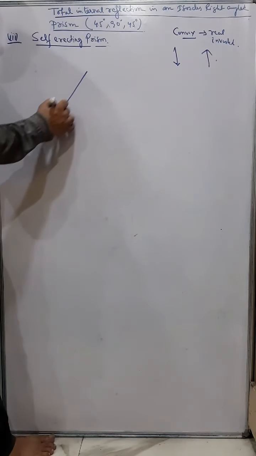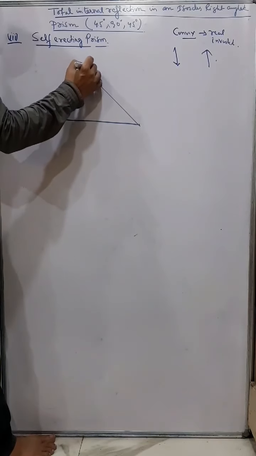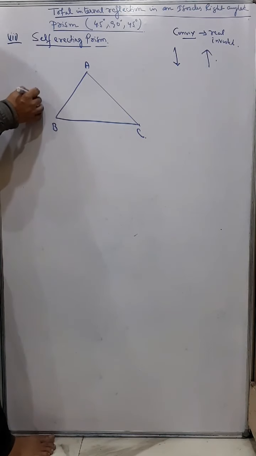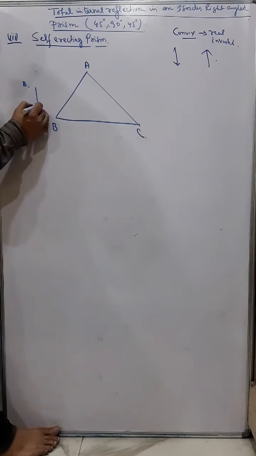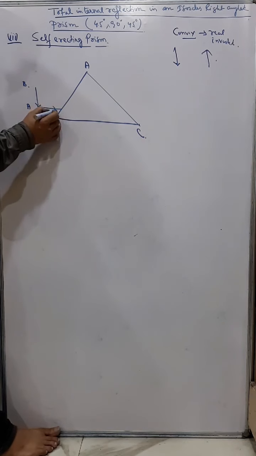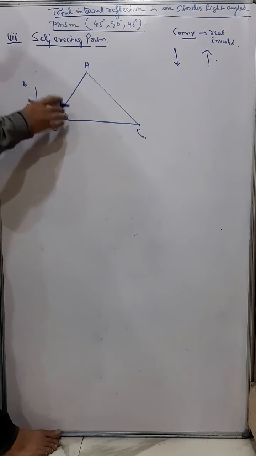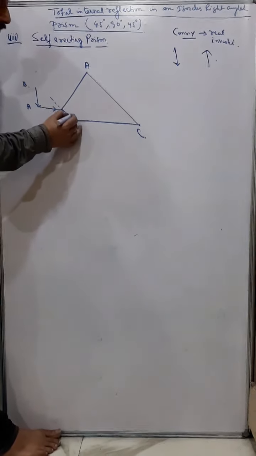Now in this case we'll keep the prism in this way. Again a 90 degree prism. Now suppose this is the object, the inverted object. Say this is A and this is B. Now here also the ray of light will go straight in this way, but as usual this is the normal, and it goes from rarer to denser. Now the ray of light is traveling from rarer to denser, so it will bend towards the normal. Towards the normal means it will bend inward.